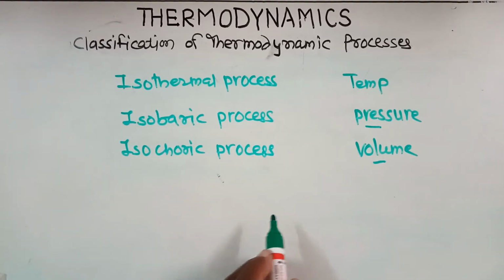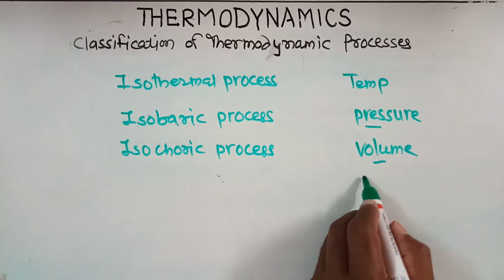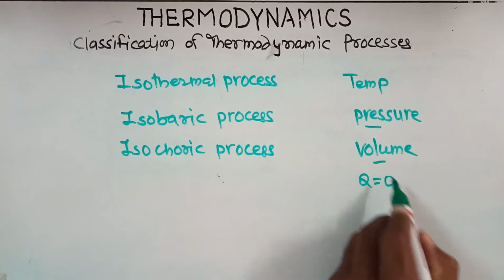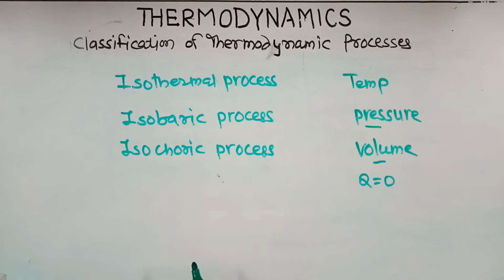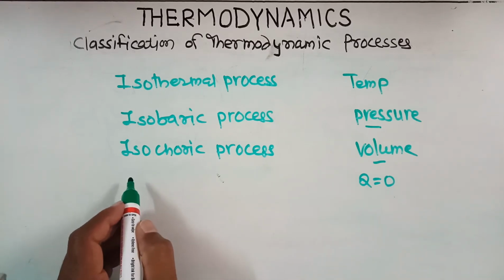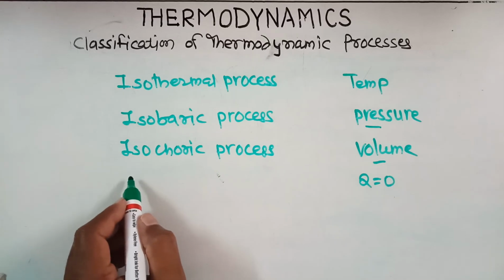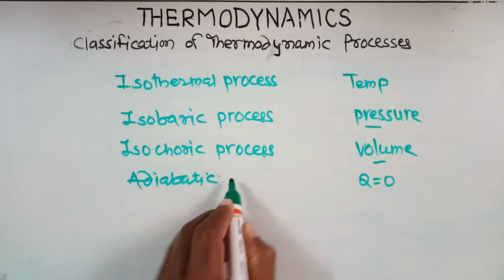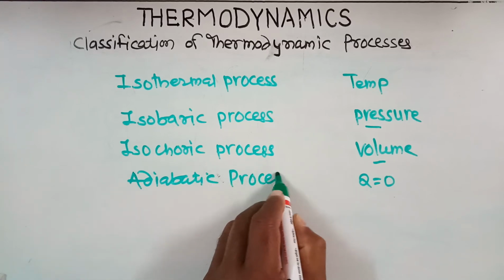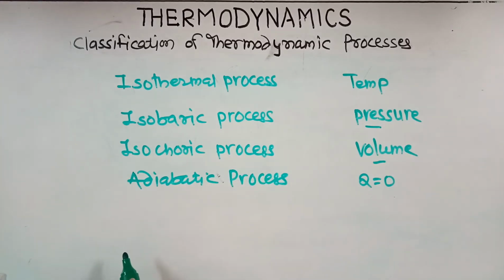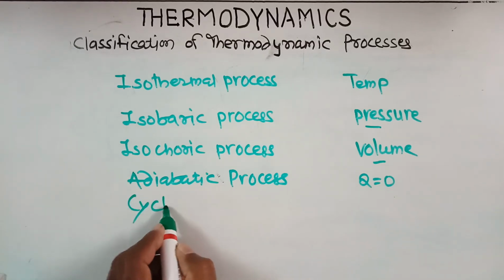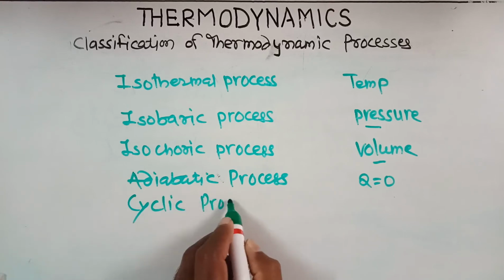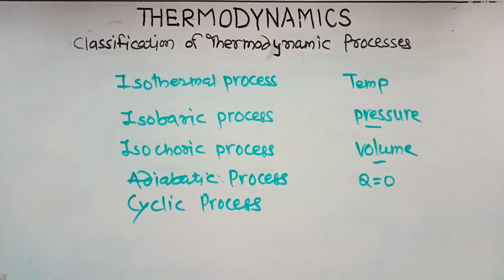Then the next process, by keeping the heat constant, means the heat is not allowed to exchange between the system and surrounding. That is known as the adiabatic process. And lastly, we are going to discuss the cyclic process. So in this way, these thermodynamic processes are classified.